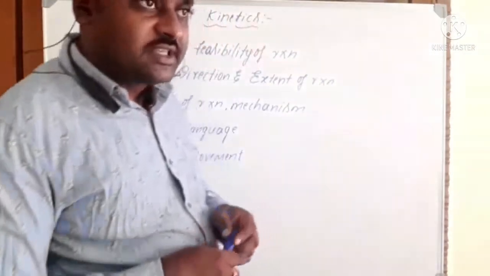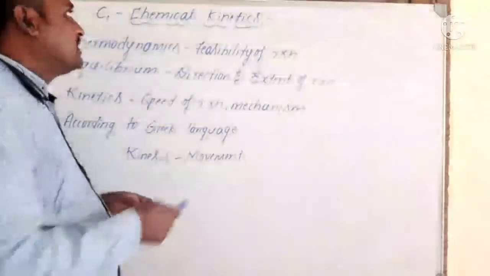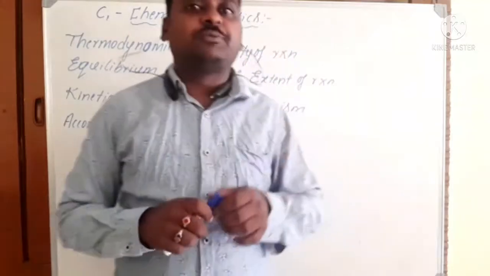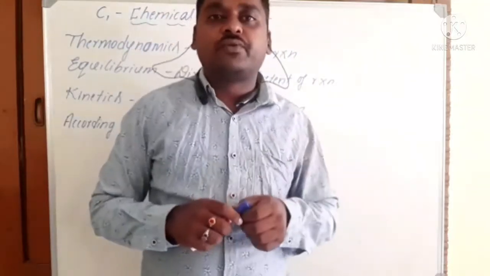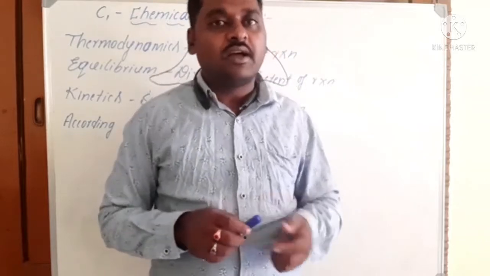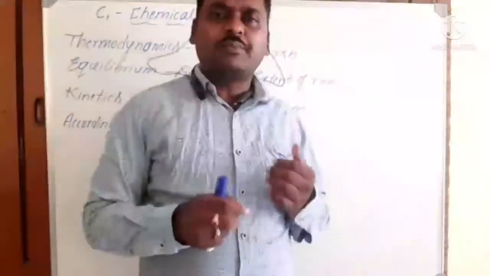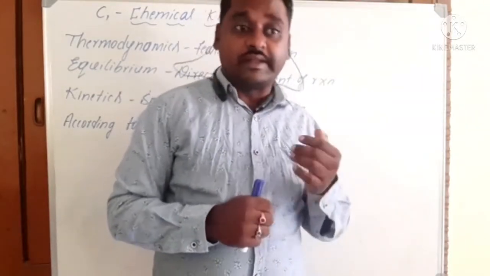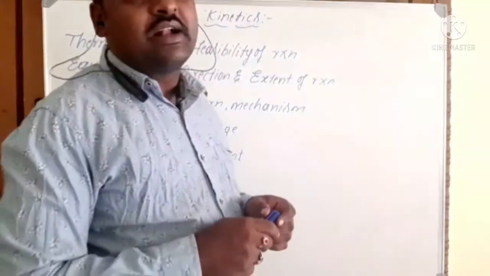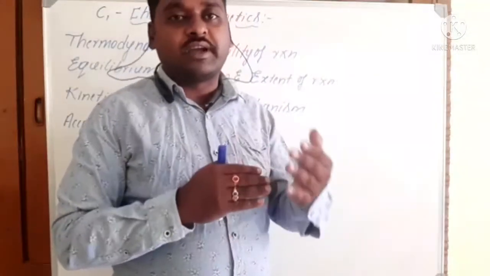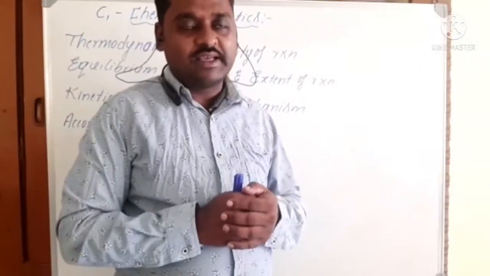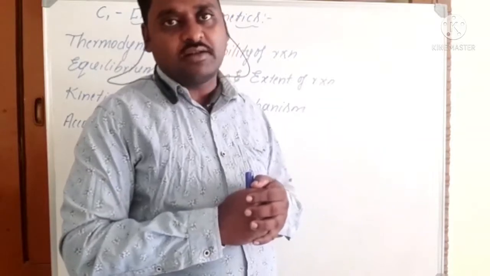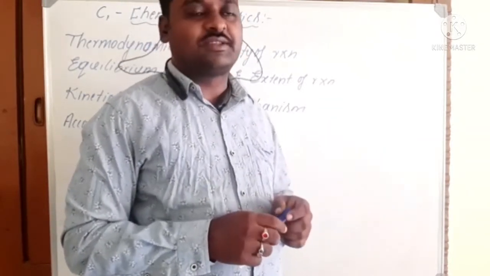Today we are going to discuss the second PU chemistry chapter, chemical kinetics. Before discussing this chapter, we have to know that in first PU we learned thermodynamics and chemical equilibrium. So in first PU thermodynamics, what does it deal with? It deals with the feasibility of the reaction, nothing but the possibility of the reaction. That means the chemical reaction either takes place or not in the given set of conditions.